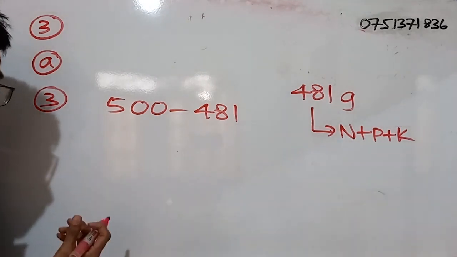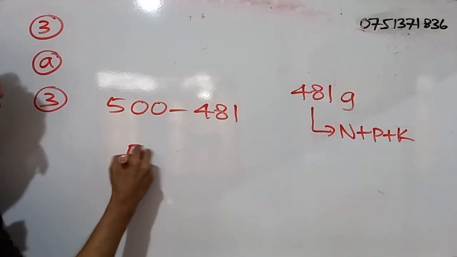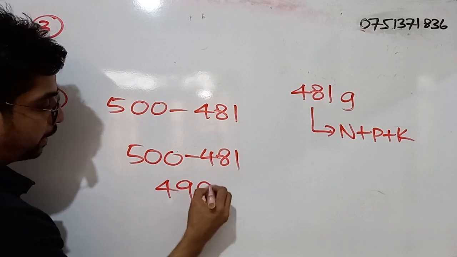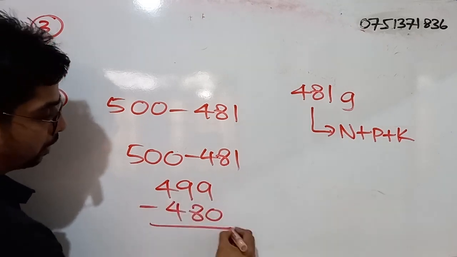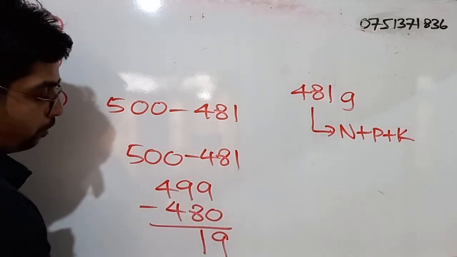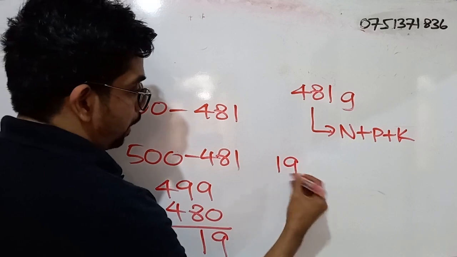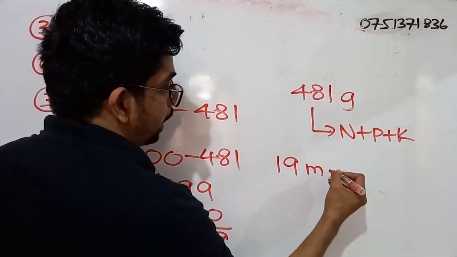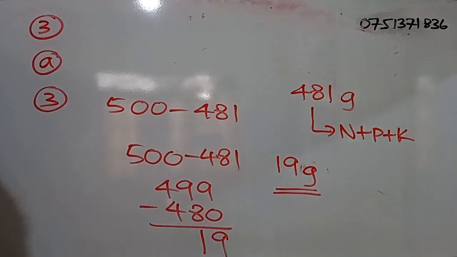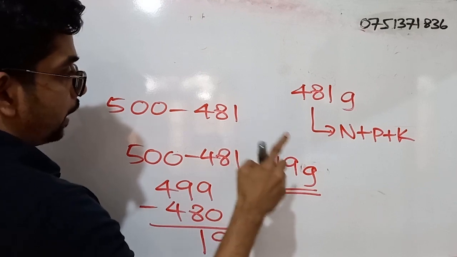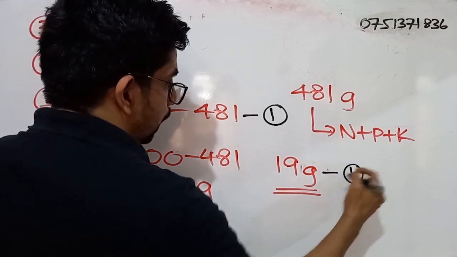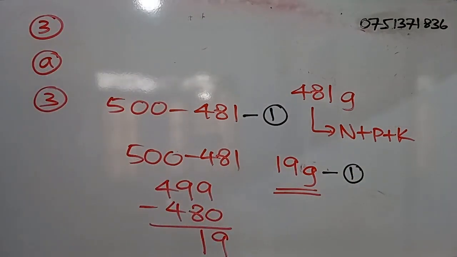Then we get the mass of the empty bag, right? So 500 minus 481, this simply means what? 499 minus 480. 9 minus 0, that's a 9. 9 minus 8, that's a 1. 4 minus 4, that's a 0. So the mass of the empty bag is what? 19 grams. When we break down the marks for this expression, you will be getting 1 mark for the correct answer along with the unit, you will be getting another 1 mark.